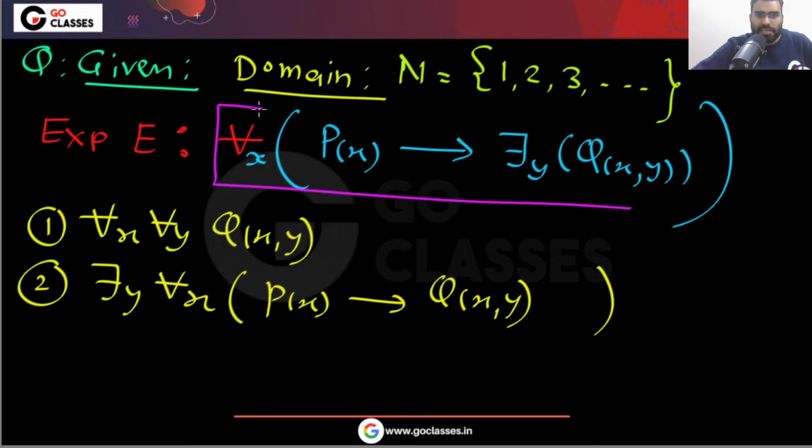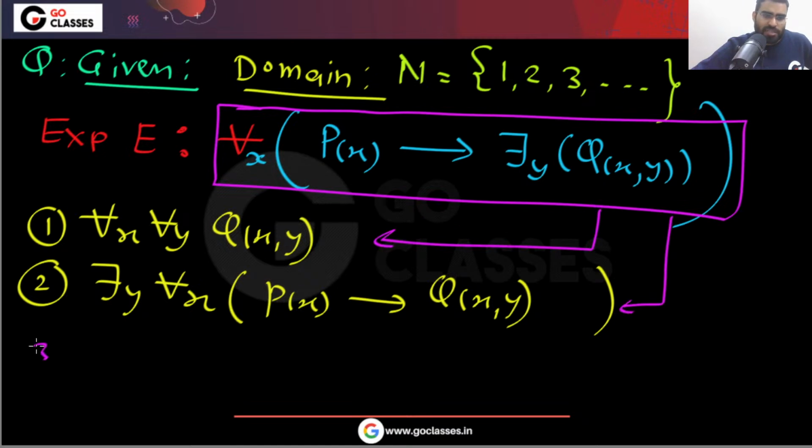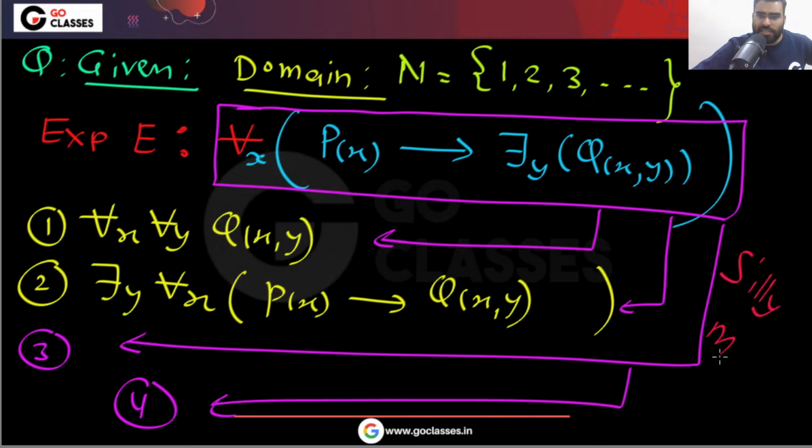The silly mistake is if you are thinking that this expression implies which option, that this expression will imply option number 3 or option number 4. So this expression will imply which option? This is a clear silly mistake that many students have made. I think at least some students have made this mistake.